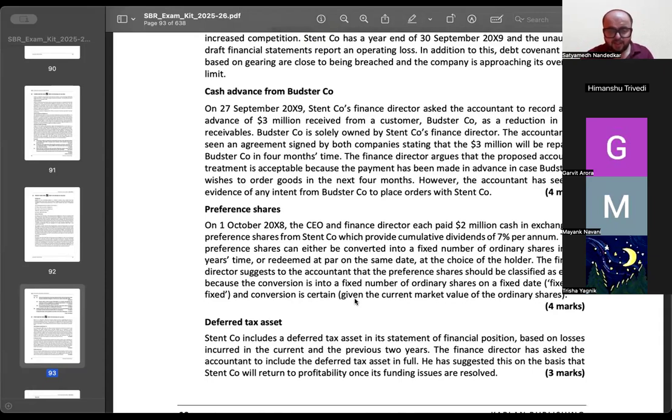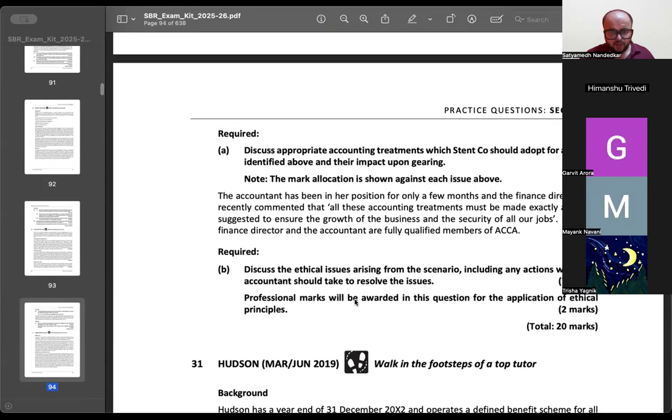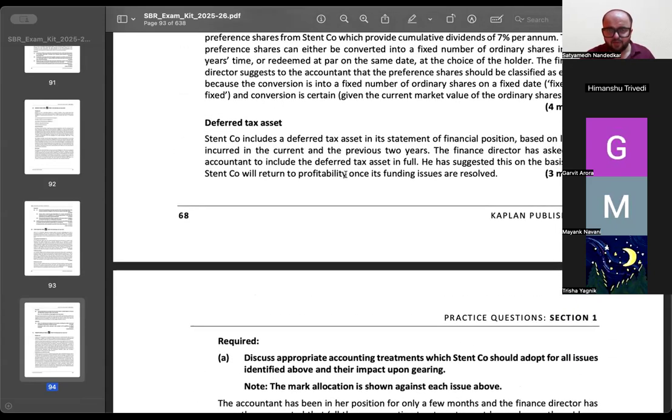The finance director suggests to the accountant that preference shares should be classified as equity because the conversion is into a fixed number of ordinary shares on a fixed date and the conversion is certain. What is the question? The question is discuss appropriate accounting treatment for all issues identified above.